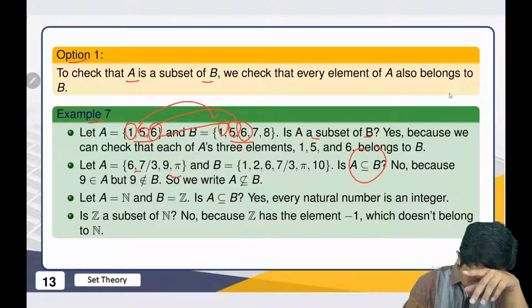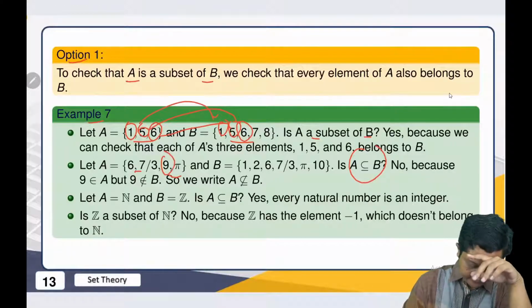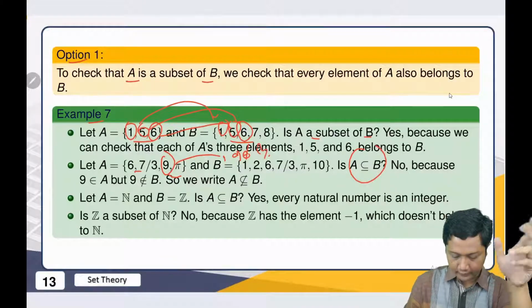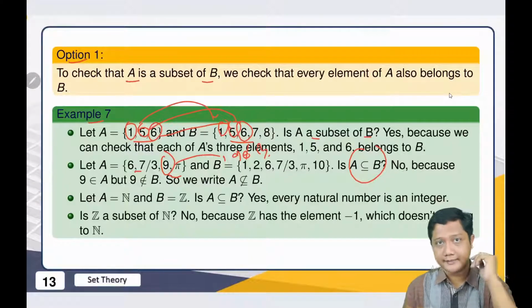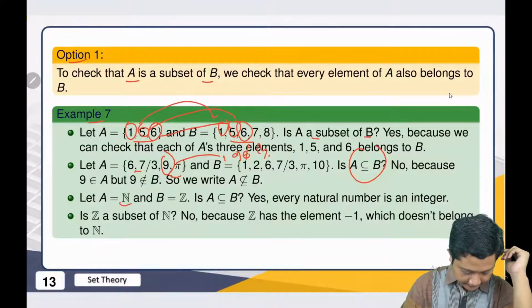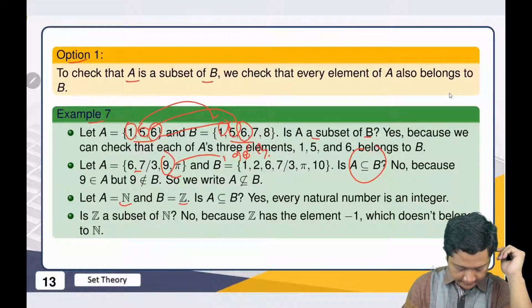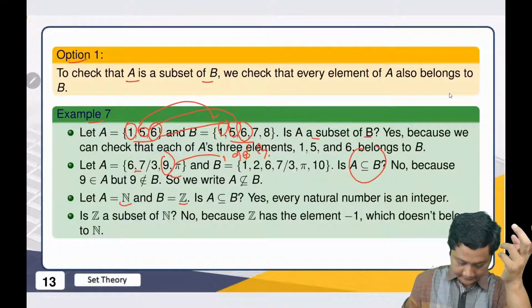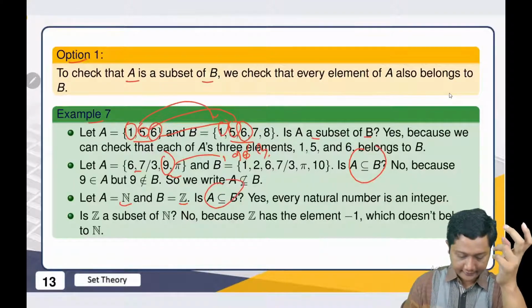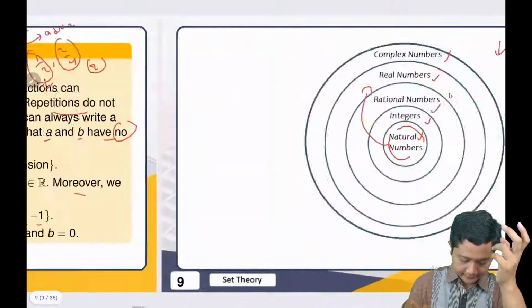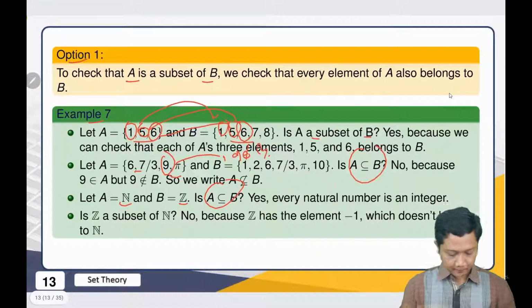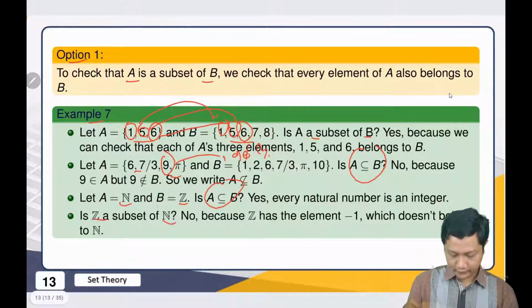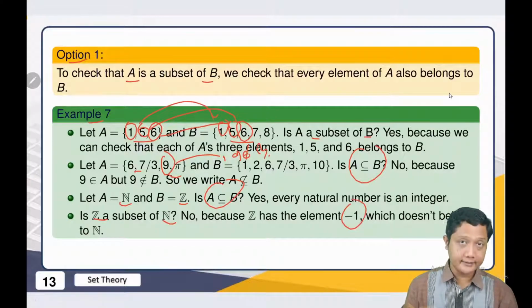Because we have this 9. 9 is here, but 9 is not in B, correct? So A is not a subset of B. Another thing, if A is the set of natural numbers and B is the set of integers, of course, A is a subset of B, because when we look at this diagram, it's clear. And hopefully that explains it. And is C a subset of N? Of course not. Why? Because -1 is not in N.